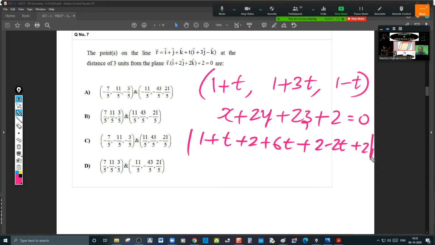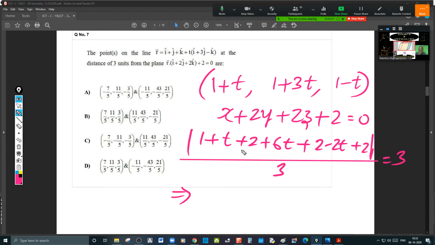Perpendicular distance formula, I need not tell you: modulus of ax1 plus by1 plus cz1 plus d, by root over a square plus b square plus c square, which is nothing but 1 square plus 2 square plus 2 square, that is 3. It is given to be 3.